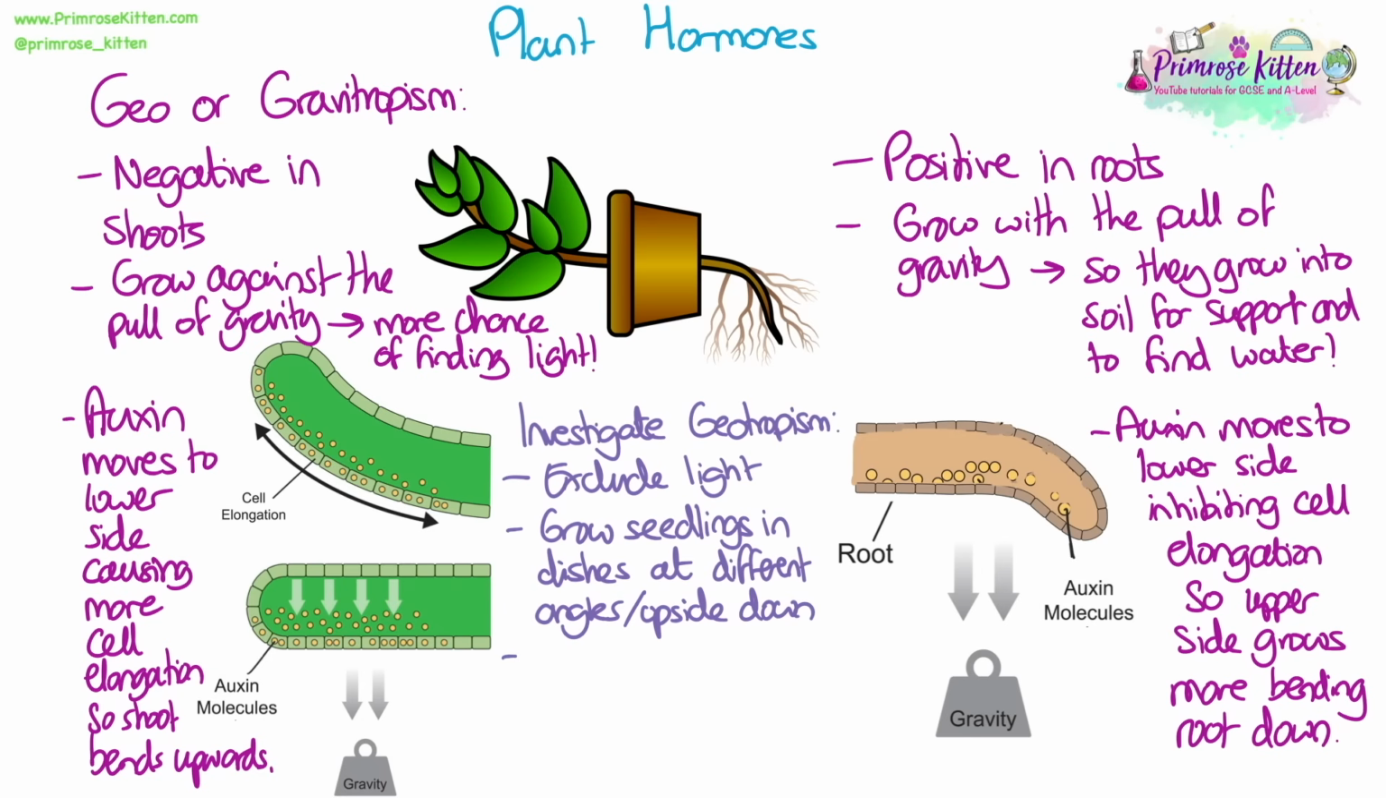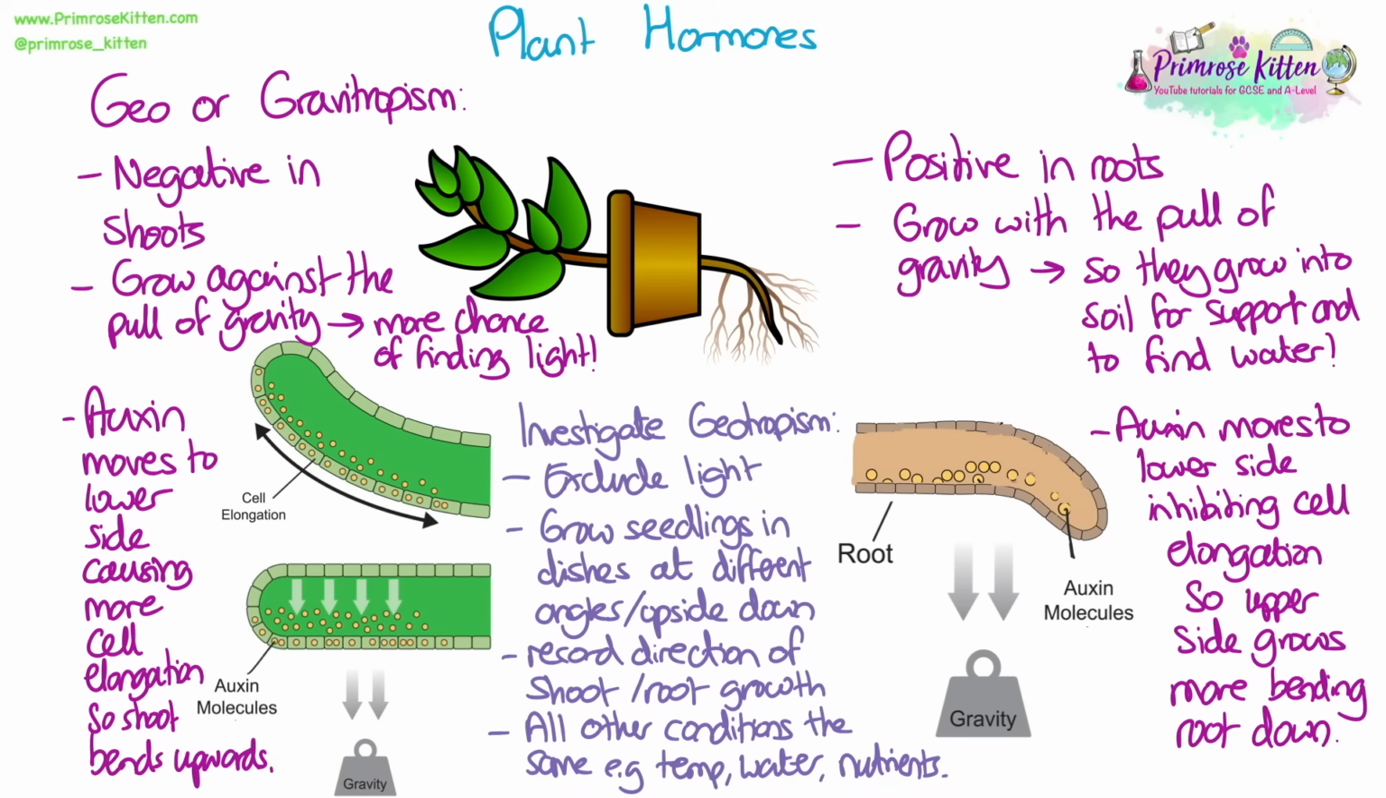We also need to be able to know how we could investigate geotropic responses in plants. The main thing here is to exclude light. So if you just want to measure the effects of gravity, you need to make sure it's done in complete darkness so we know that light isn't having any effect. You could grow seedlings in dishes at different angles, vertical, upside down, in order to show the different effects of gravity. You then let them grow for a set amount of time and record the direction of the shoot and root growth.